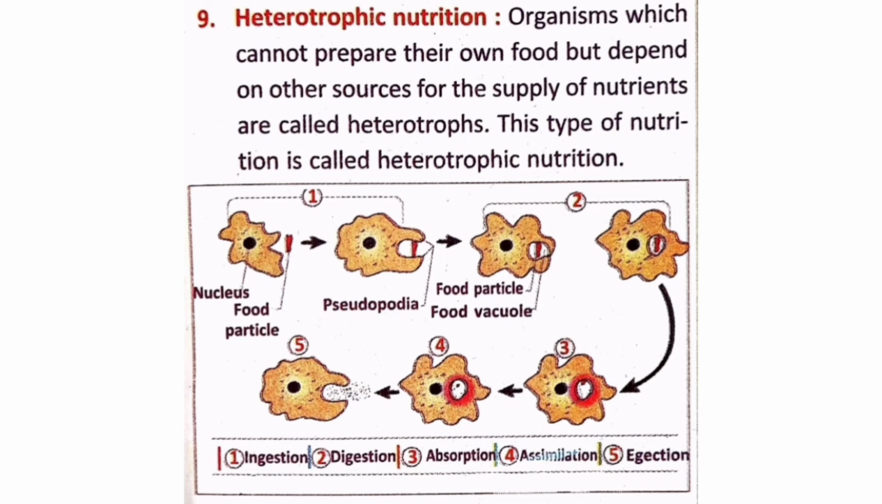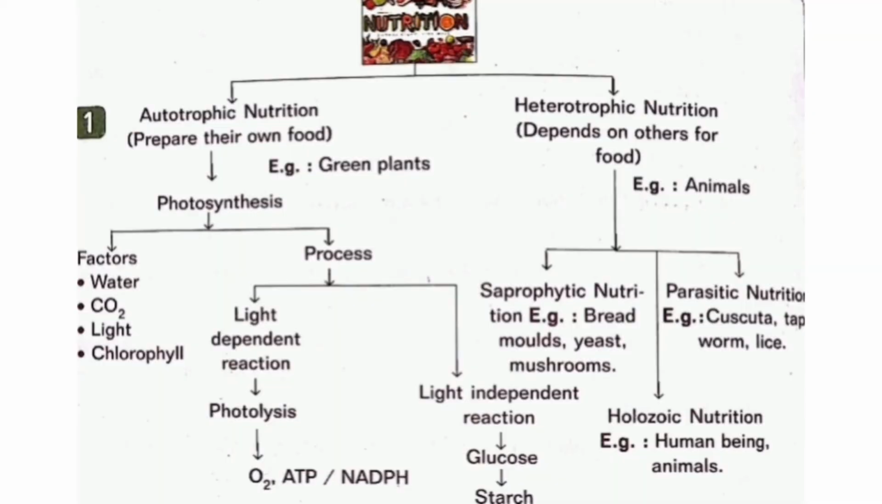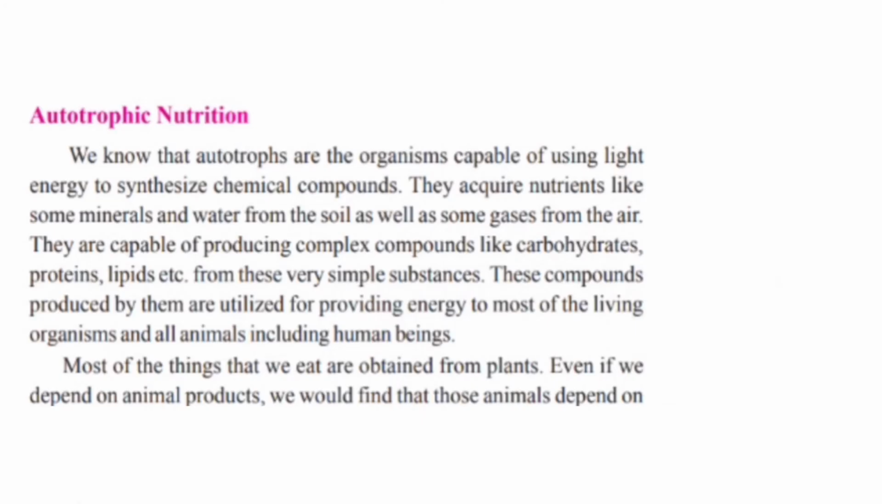This type of nutrition is called heterotrophic nutrition, where an organism depends on another organism for food. For example, humans depend on animals and they in turn depend on plants. So humans are also heterotrophs. Now we are going to learn about autotrophic nutrition. The part of heterotrophic nutrition we will read afterwards. Now let us study autotrophic nutrition.